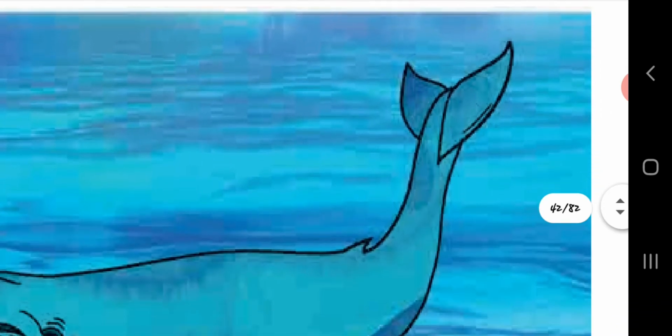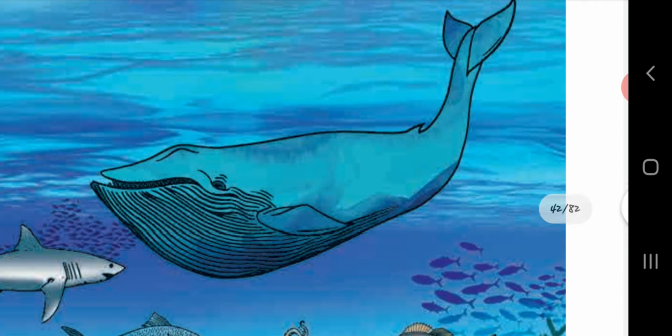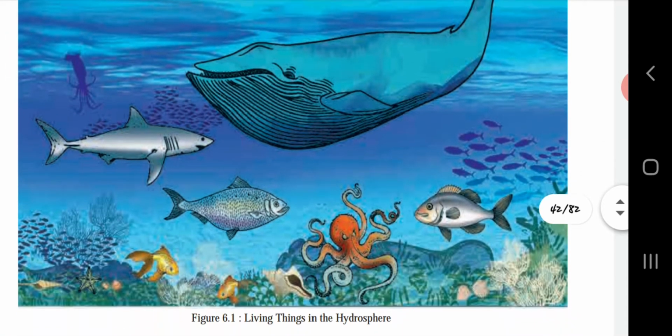The below picture will show you how many living things are in the hydrosphere. Here you can see different types of fishes, different aquatic plants, starfish, jellyfish, octopus and many other fishes shown in the picture.